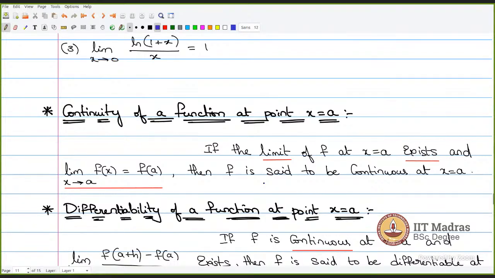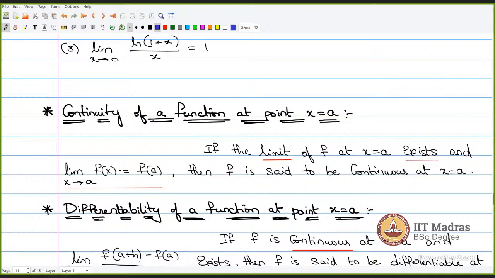Now we move to continuity of a function at point x is equal to a. Now we are going to check the continuity also. So the condition for continuity, the first condition you can see here, is that the limit of f at x is equal to a exists. So priorly your limit should exist. In order to check the continuity, your limit should exist. And along with that limit existence, this particular limit value should be equal to the function value at that point.